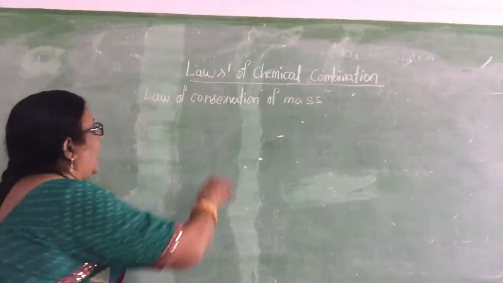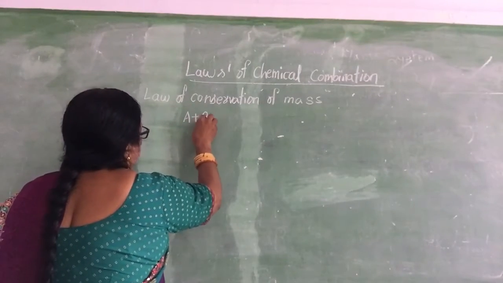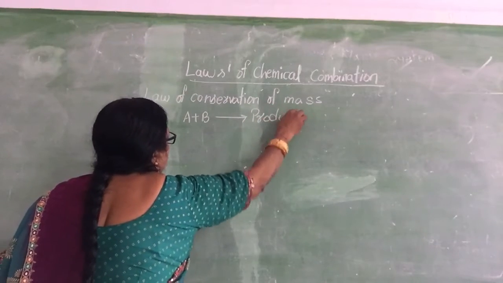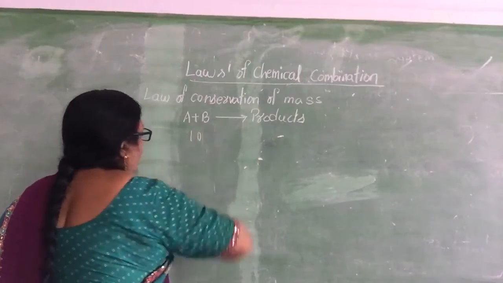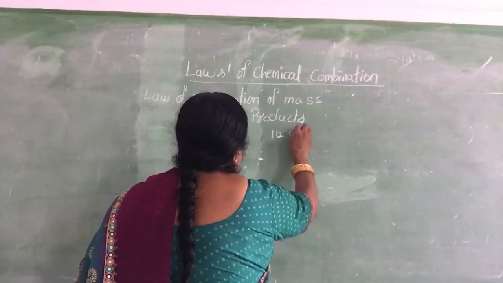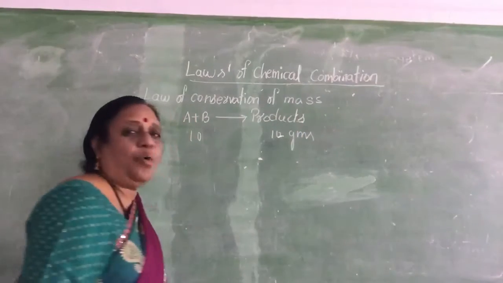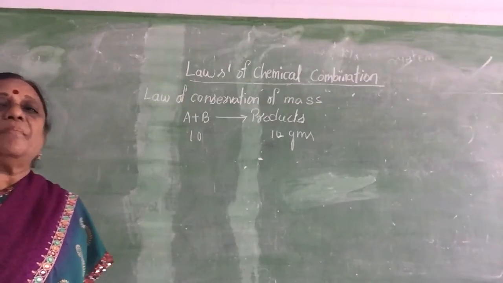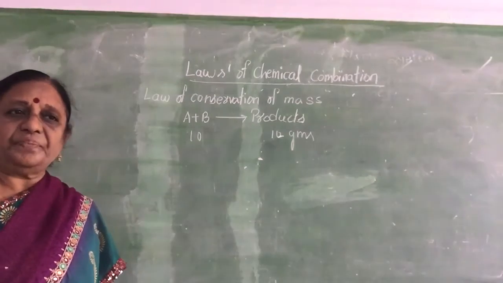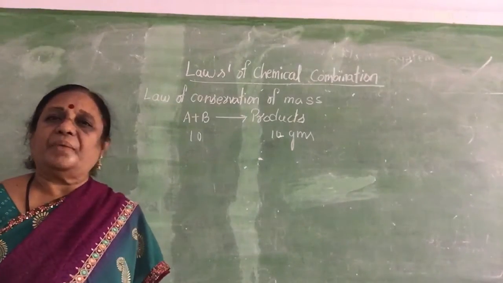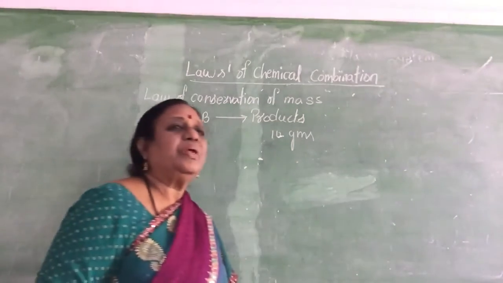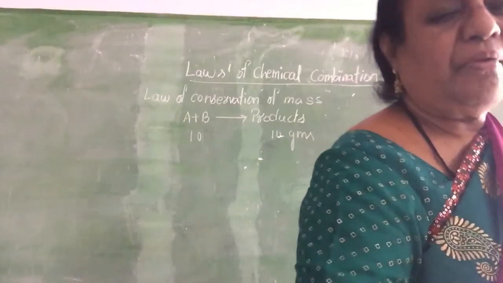Now, suppose there are A plus B. They react together to form products. Before the reaction, there are 10 grams of reactants. After the reaction also, there will be 10 grams. According to the law of conservation of mass, the mass of the reactants before the reaction is exactly equal to the mass of the products after the reaction. That is called law of conservation of mass.